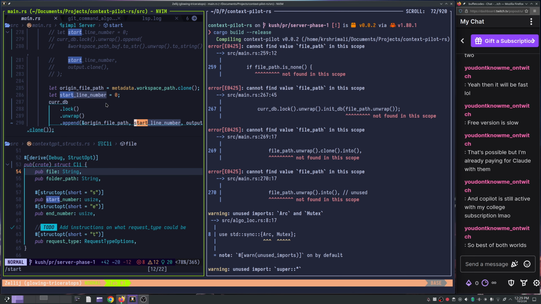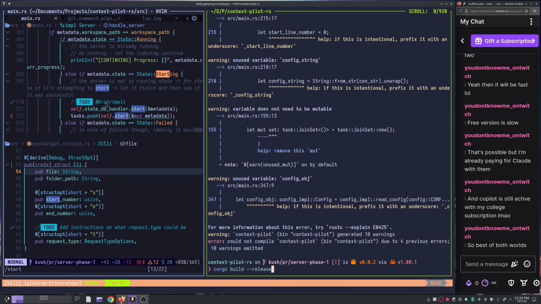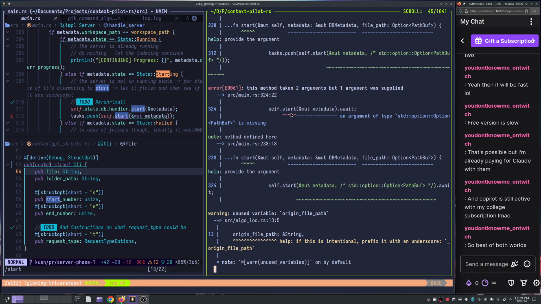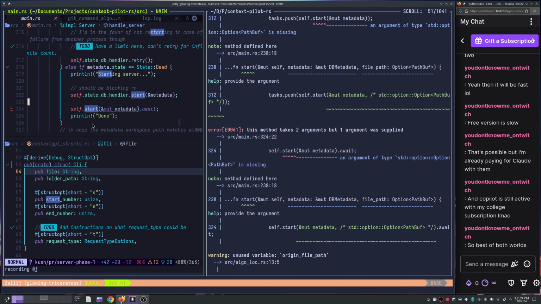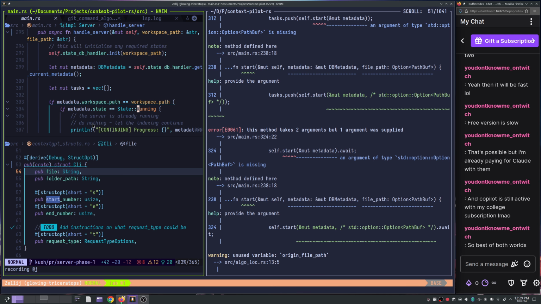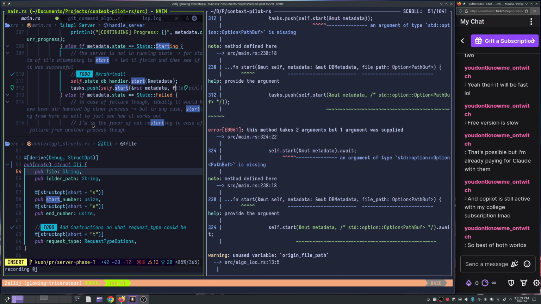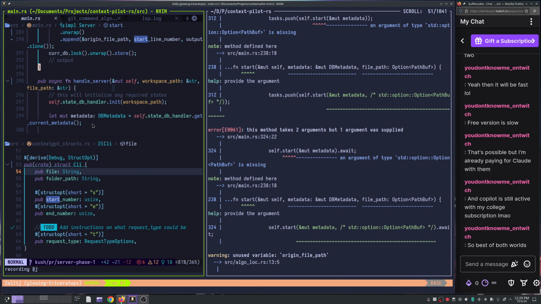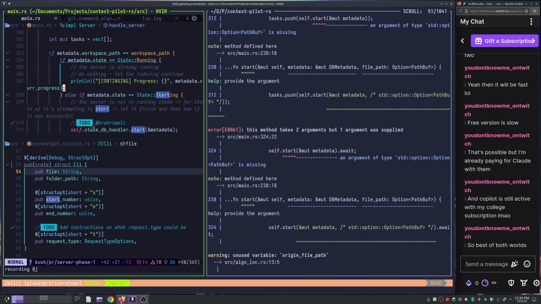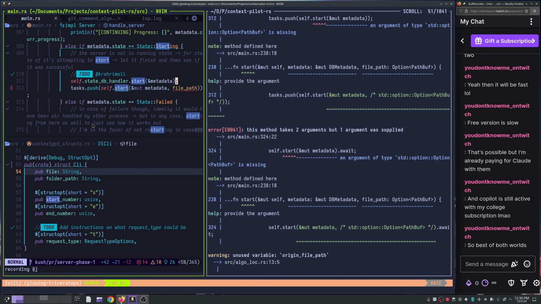Wherever the start is called, right, we need to fix this, right? So if you see over here, this is getting called here. Now we need to pass in line 324. If this is there, you also pass, what was it, args.file path, is it? You just pass file path, that's it, everywhere. And see over here as well, at this point I would want this to be an option star. Don't think it needs to be a reference here, to be honest, but it's okay for now. I will do that later.